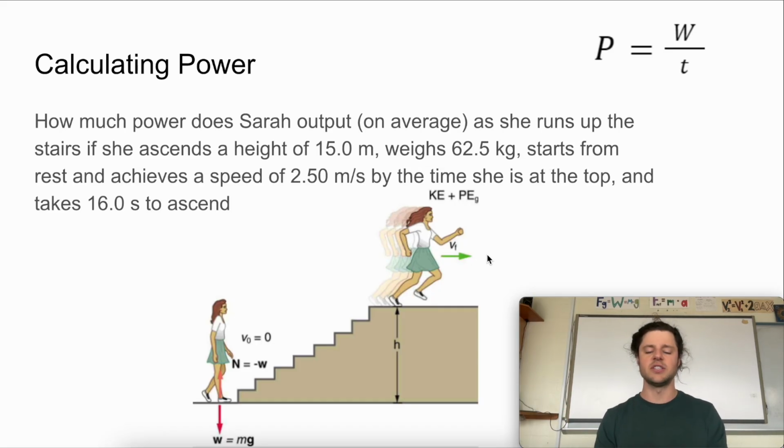So let's take a look at Sarah here. Sarah is climbing the stairs. She starts at the bottom with a speed of 0 meters per second, and then she rises 15 meters to go the height of the stairs. By the time she gets to the top, she's moving at 2.5 meters per second. If she has a mass of 62.5 kilograms, and it takes her 16 seconds to ascend the stairs, can you find, using our equation of power equals work divided by time, how much power on average she exerted during this activity? Take a moment, and when you come back, the answer should be 587 watts.